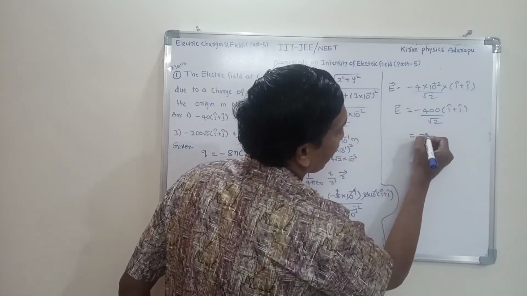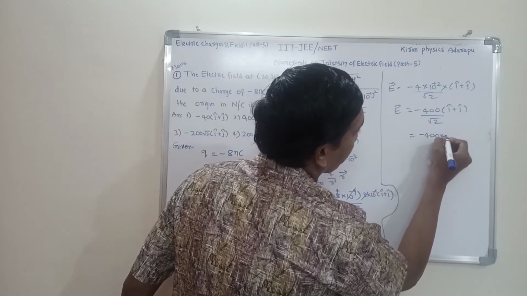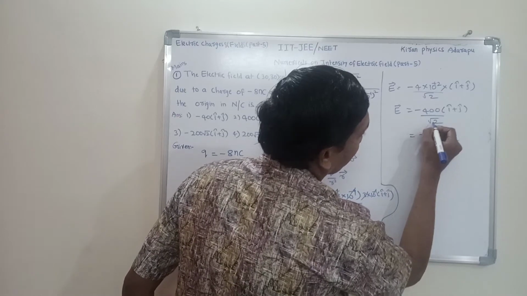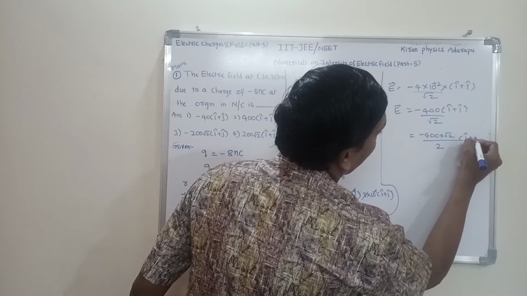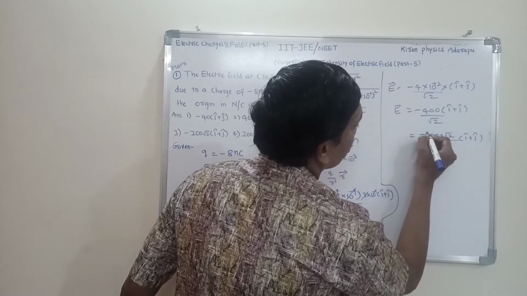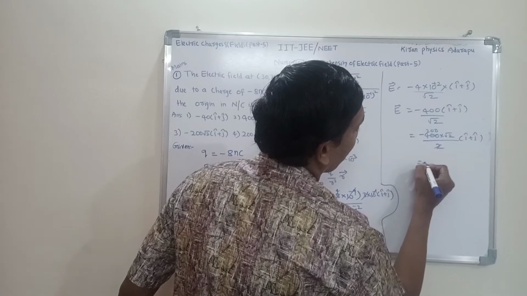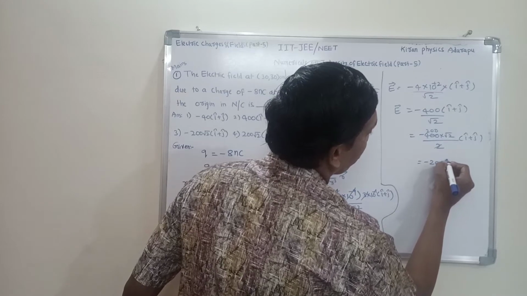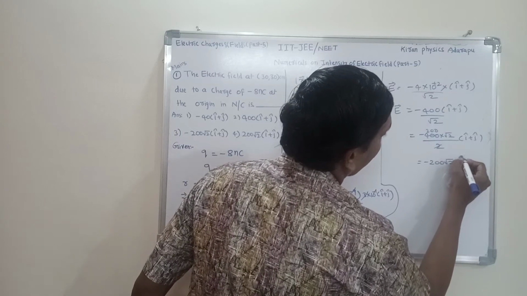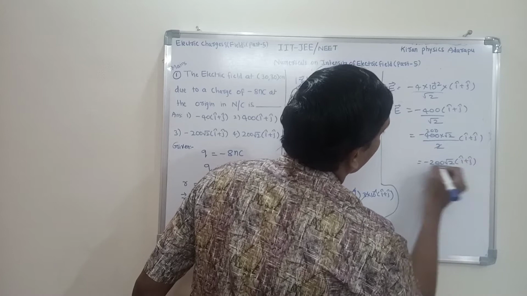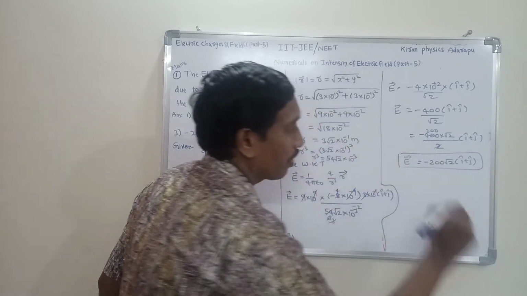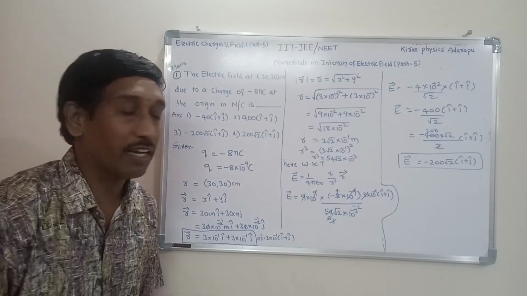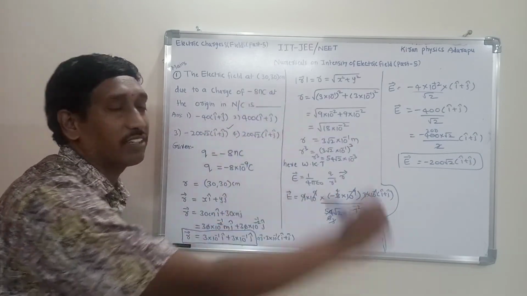That means here minus 400 into root 2 by root 2 into root 2, which is 2, into I cap plus j cap. That means here 200. So the final answer is minus 200 root 2 into I cap plus j cap. That means E bar is equal to minus 200 root 2 into I cap plus j cap. The third option is the correct answer.